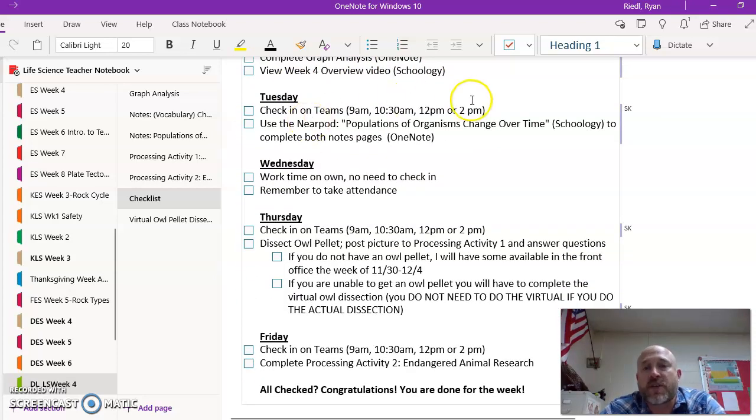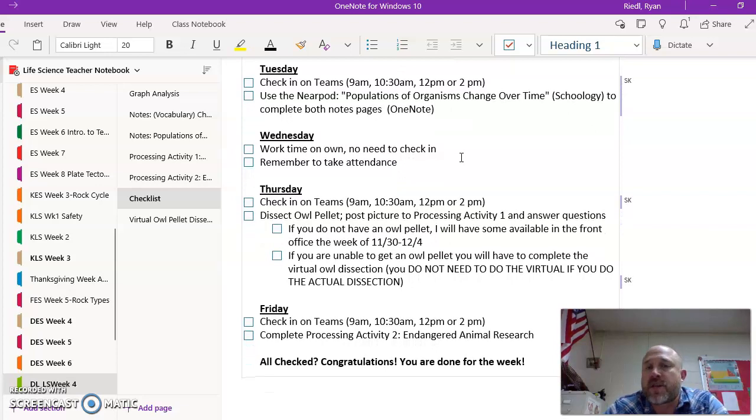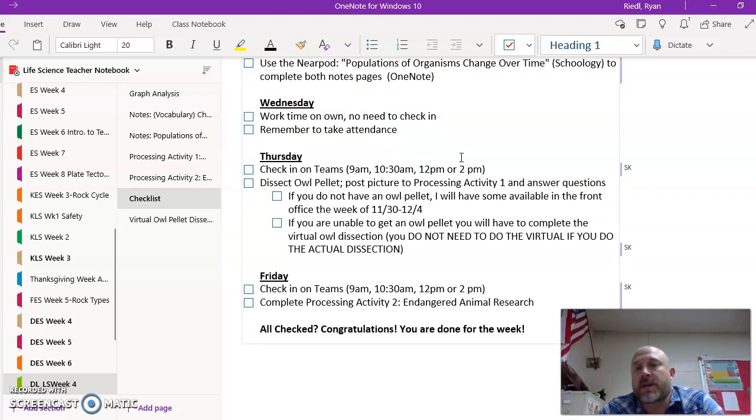Tuesday, again, check in on Teams, and then we're going to go through the Nearpod on populations of organisms and change over time, and then you're going to have to complete the notes pages, and I'll go over those in a second. Wednesday, you got work on your own time. You don't need to check in, but you do need to take attendance. Thursday, check in on Teams again.